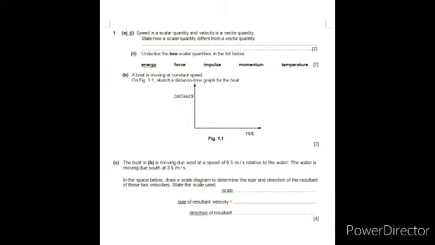Question number 1c part. The boat in question B is moving due west at a speed of 6.5 meter per second relative to the water. The water is moving due south at 3.5 meter per second. In the space below, draw a scale diagram to determine the size and the direction of the resultant of these two velocities. State the scale you use.